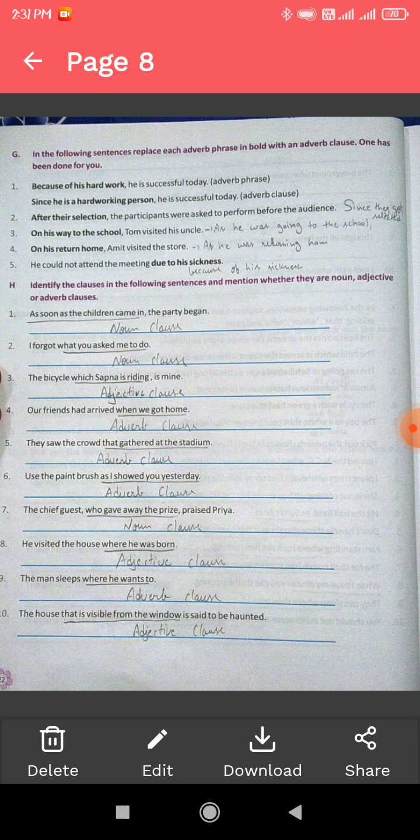Where he was born is an adjective clause that describes the noun, the house. The man sleeps where he wants to. It is an adverb clause. The house that is visible from the window is said to be haunted. It is an adjective clause because it gives information about the noun, the house.